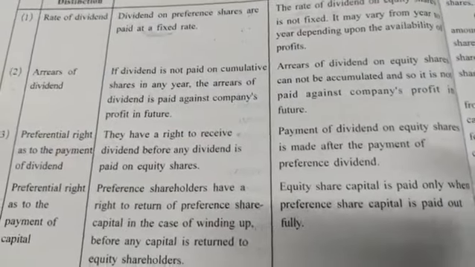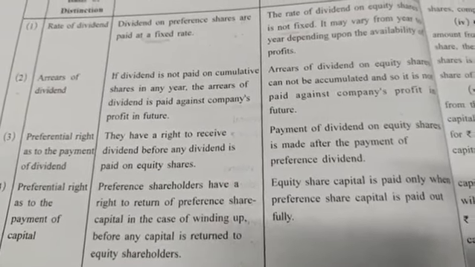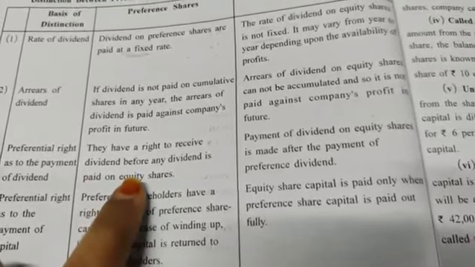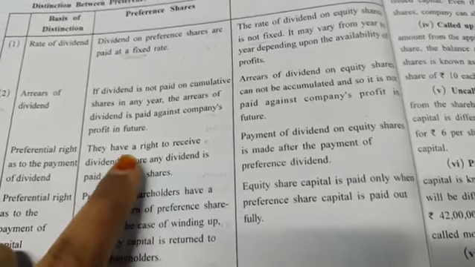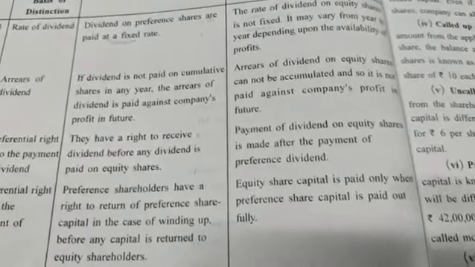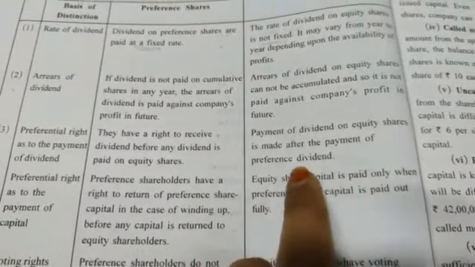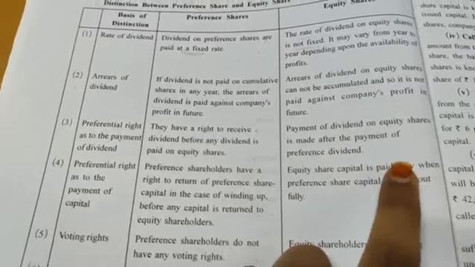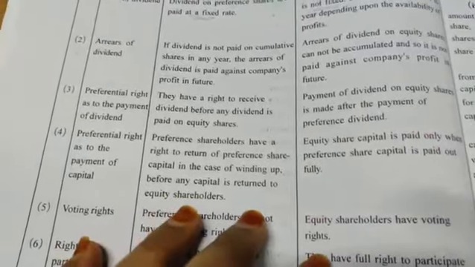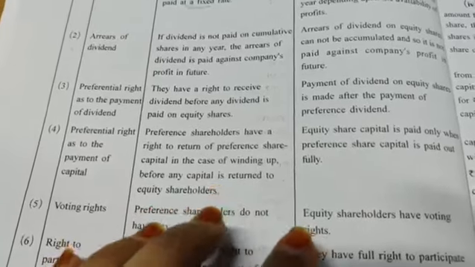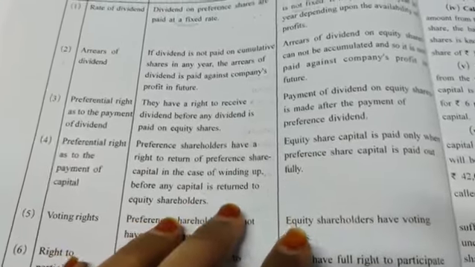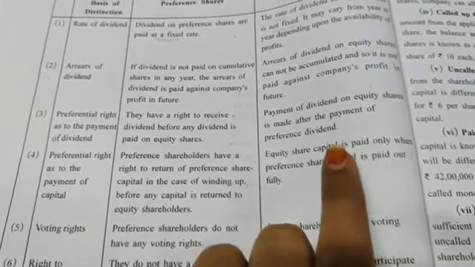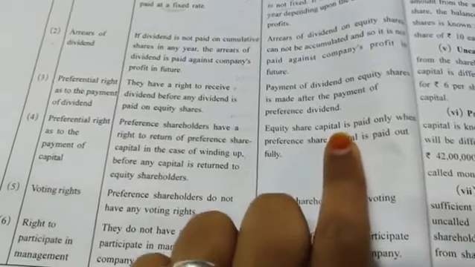Then see, preferential right on the payment of dividend. They have a right to receive dividend before any dividend is paid on equity share. So equity shareholders will get at the end. First, the preference shareholders will get the dividend. Payment of dividend on equity share is made after the payment on preference share. Then preferential right for the payment of capital. Here they get the capital first. If anything is left out after paying the capital to preference shareholders, then only equity shareholders will get the amount of capital.